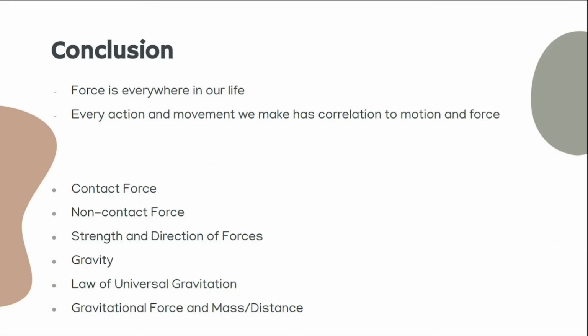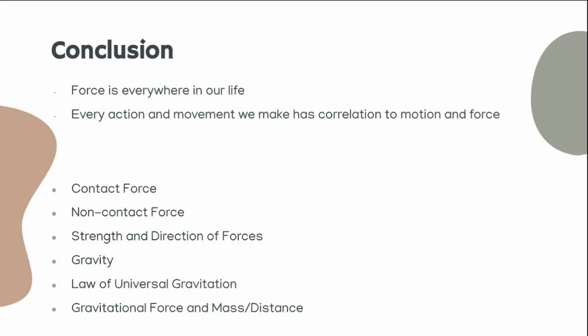In summary, we talked about how force and motion is everywhere in our life and how every action and movement we make has correlations to them. We also talked about how there are two types of forces, which are contact and non-contact forces, as well as how every force has different strength and a direction.